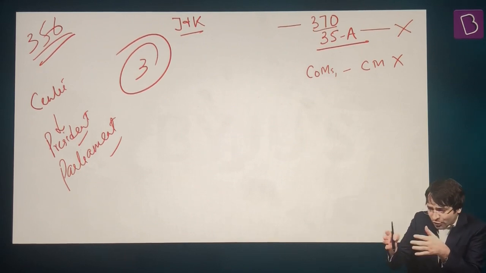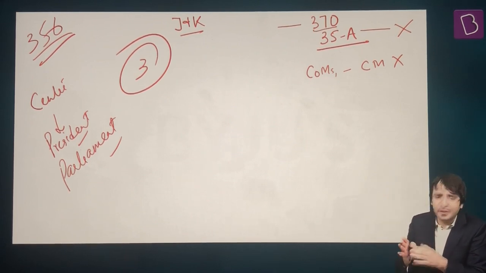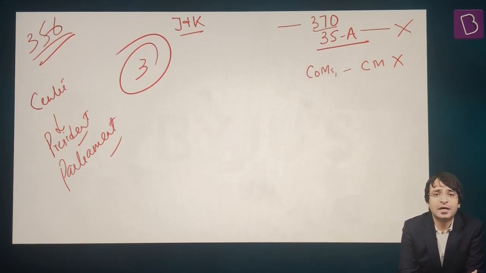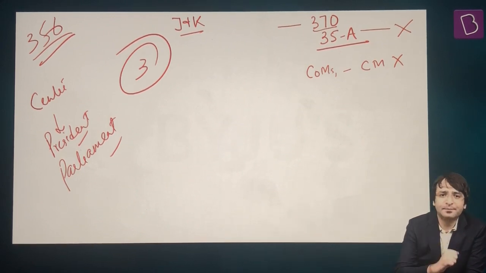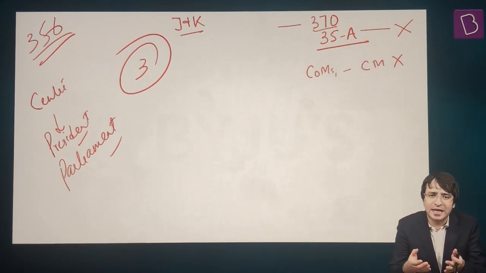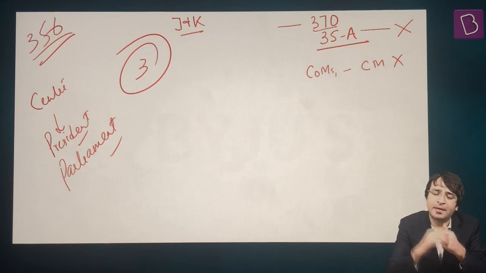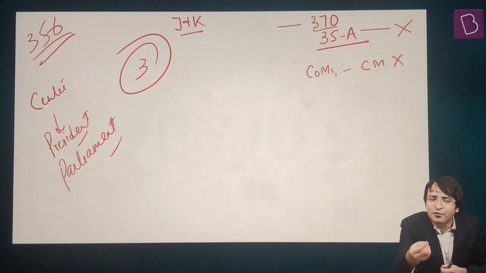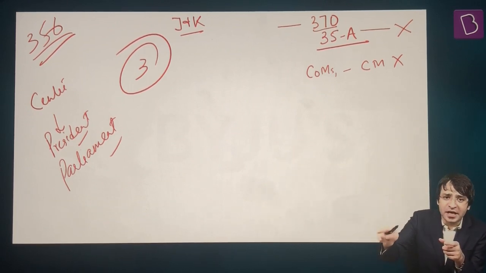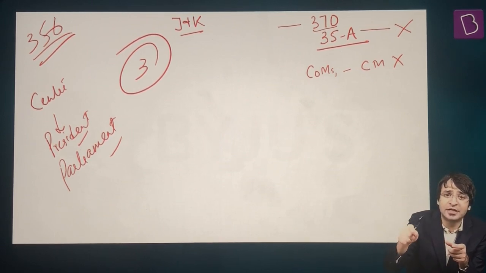Which basically means Union Cabinet got together. Union Cabinet discussed the Jammu and Kashmir Reorganization Bill the morning of August 5, 2019. Union Cabinet cleared this bill but asked the President of India, dear President, please give us the permission so that we can introduce this bill in the parliament and we can seek parliamentary approval for this bill. President said, but for that I have to send this bill to the legislative assembly of that state, which is going to be affected by these changes, which in this case is Jammu and Kashmir Legislative Assembly.